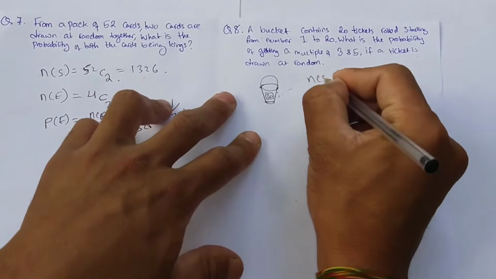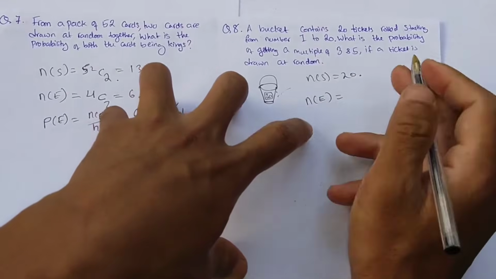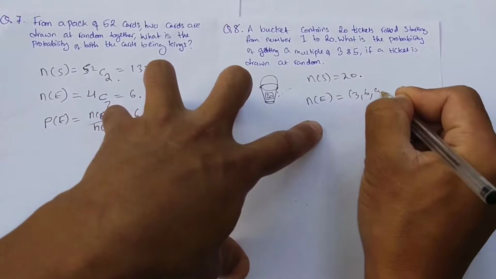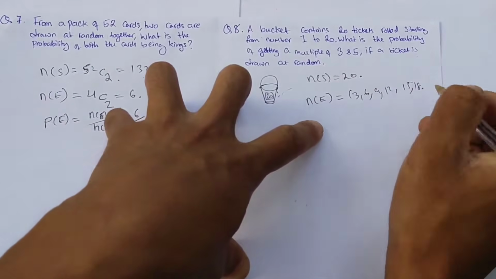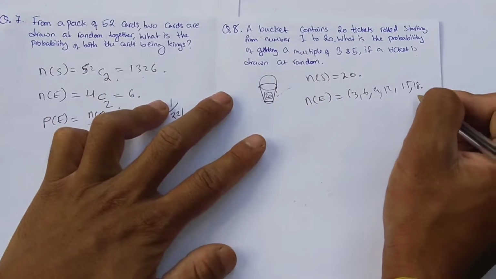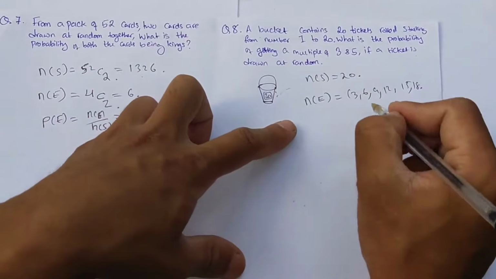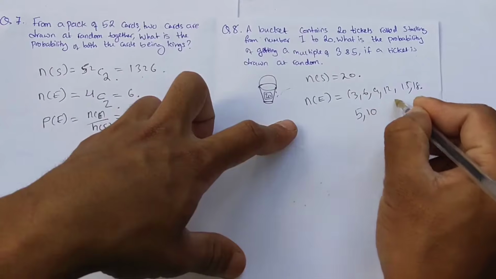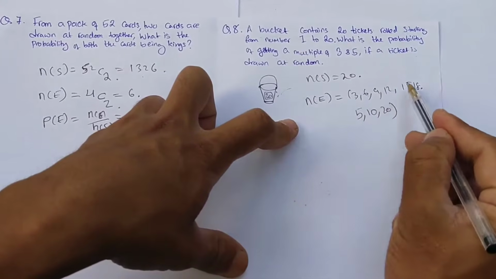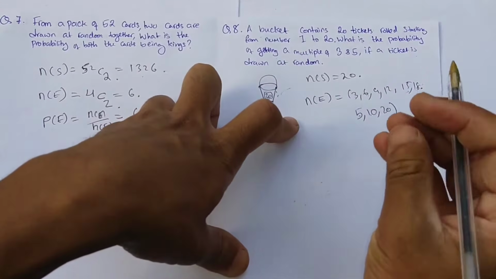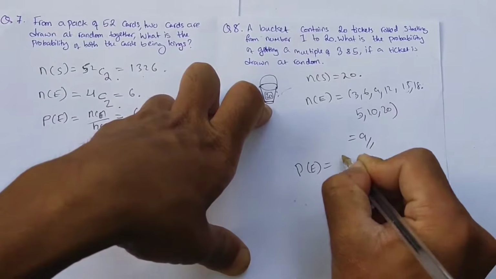So NS is simply 20 tickets. For NE, the multiples of 3 are 3, 6, 9, 12, 15, 18, and 21 is beyond 20. The multiples of 5 are 5, 10, 15, 20. 15 was already added, so we will not count it twice. So combining, the multiples of 3 and 5 are 9 in total. So the probability of getting event E is 9 by 20.